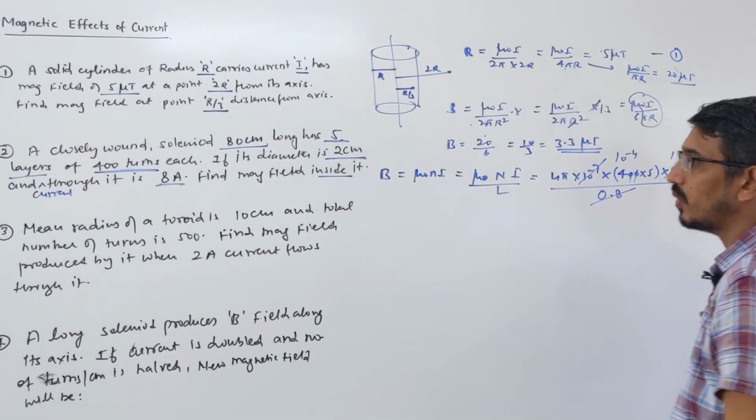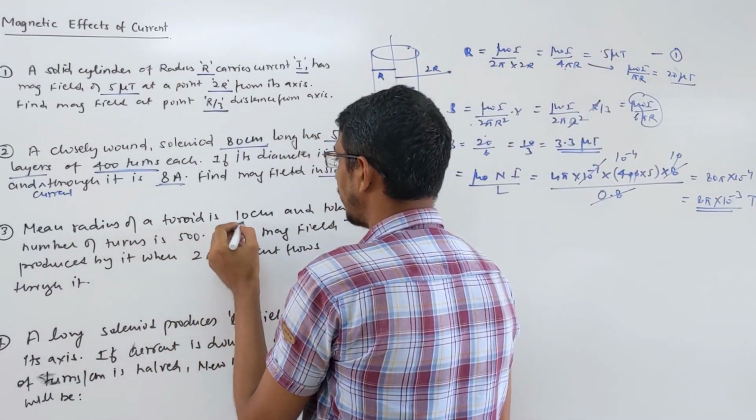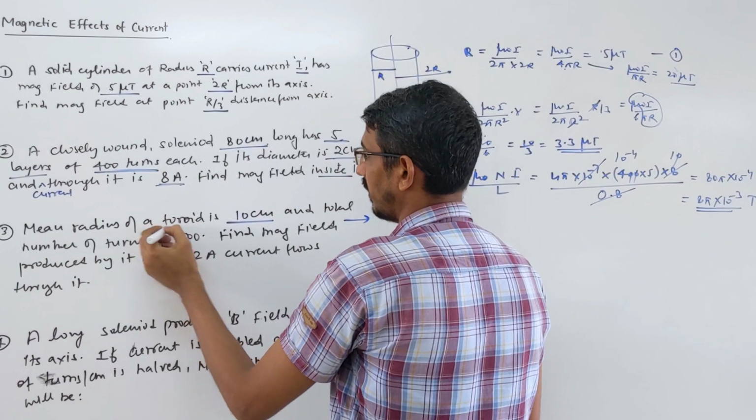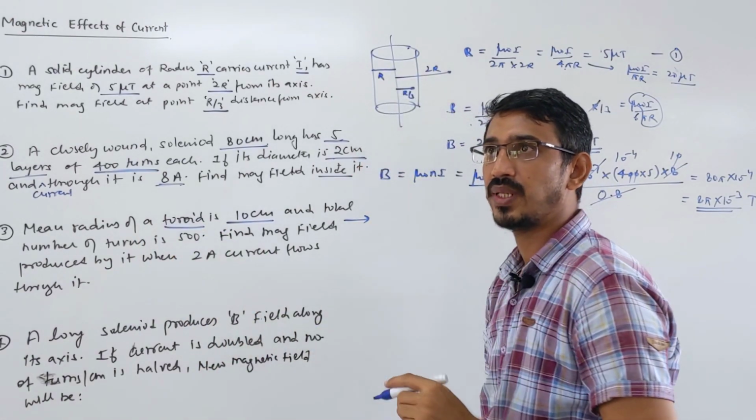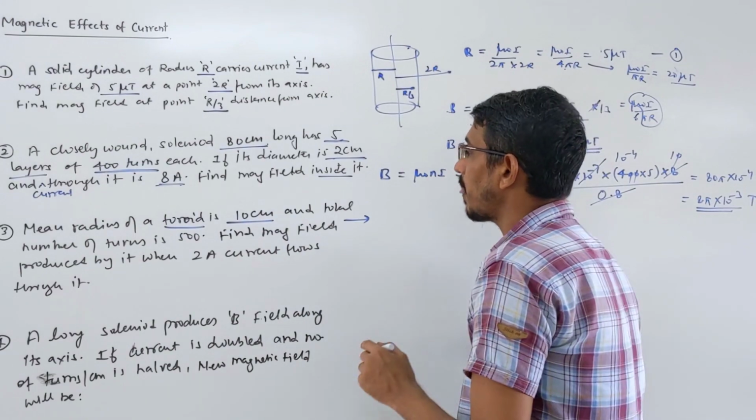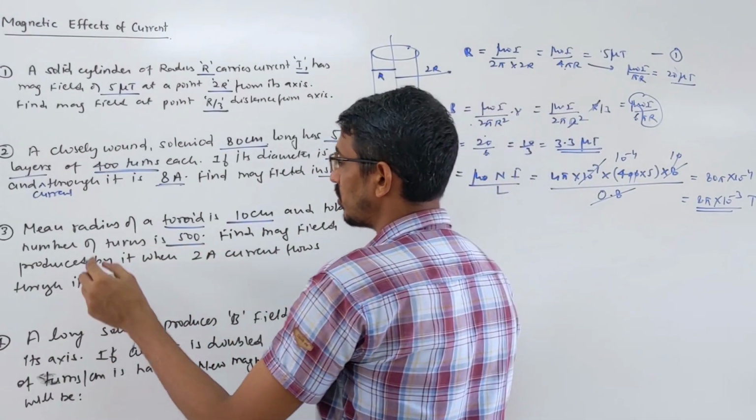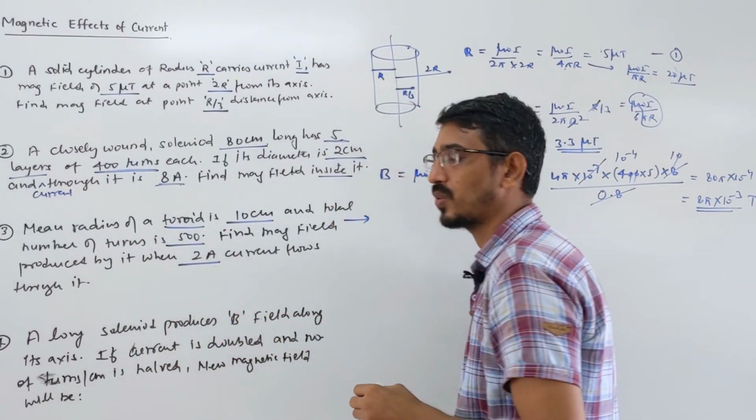Okay, look at this question. Question number 3. Mean radius of a toroid is 10 centimeters. It's about a toroid. Mean radius is given to you. Sometimes the inner radius and outer radius are given, then you take the average, or mean radius. Total number of turns is given as 500. Find the magnetic field produced by it when 2 ampere current flows through it.